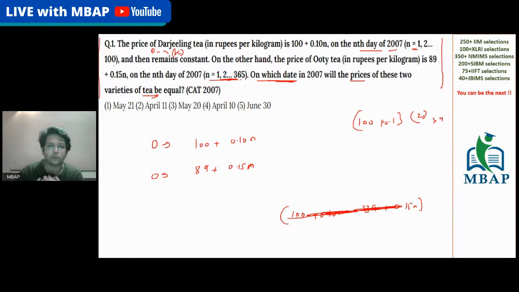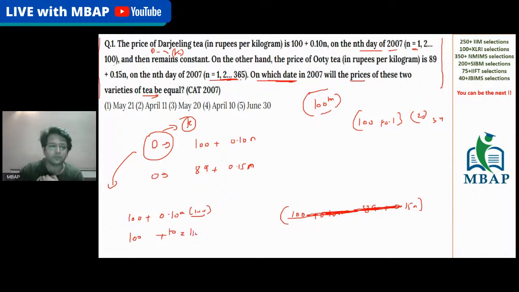There's nothing which you would have to do like this. Why? Because after a certain time, after a certain month, the value of Darjeeling tea will become constant. Let's say if I consider the price of the 100th day of Darjeeling tea, the value will look like 100 plus 0.10 into 100. What is 100 plus 0.1 into 100? This is 10. 10 plus 100 will become 110.